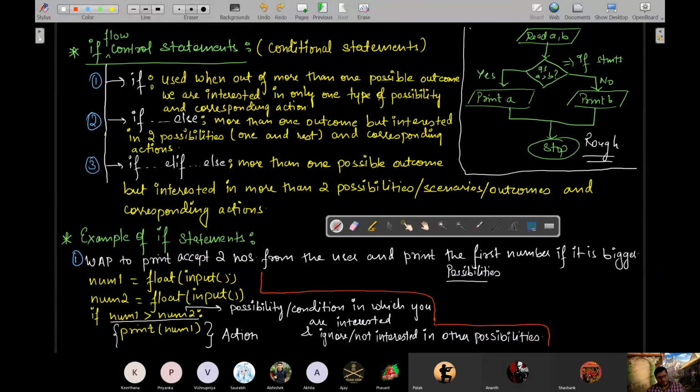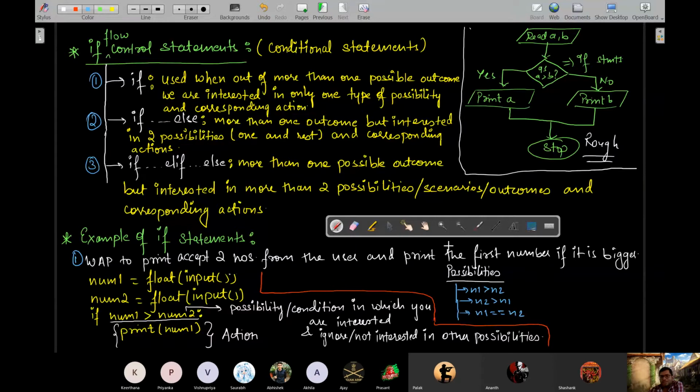We have num1 can be greater than num2. Num2 can be greater than num1. Num1 can be equal to num2. Three possibilities are there.